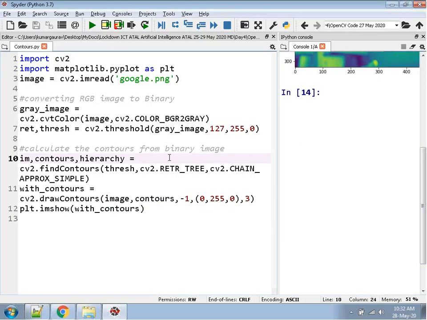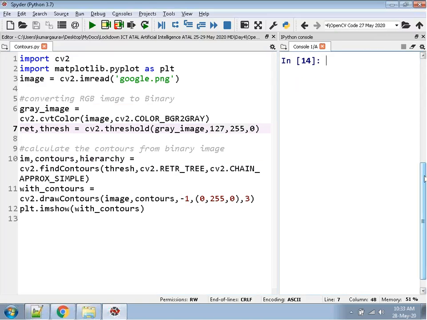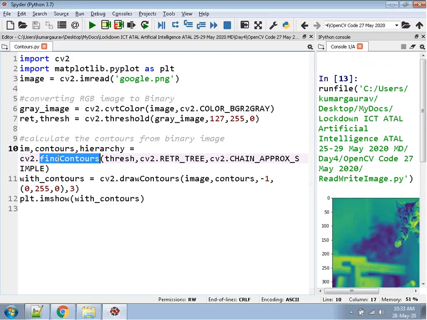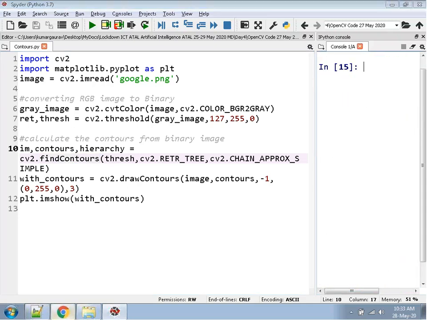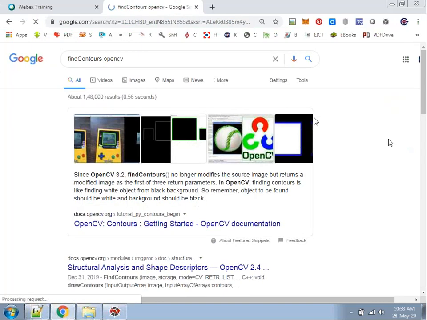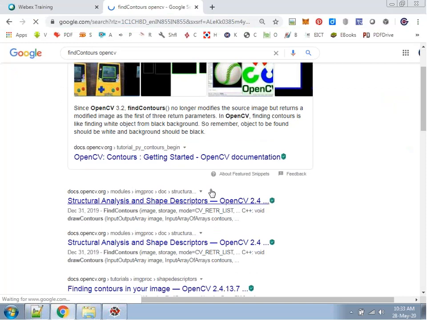And to that particular grayscale image, in which color combination in RGB we want to specify, in which particular color we want to find out the edges, and you can see that this algorithm, find contours, is already available. So if I want to see its documentation, its complete source will be available in this.